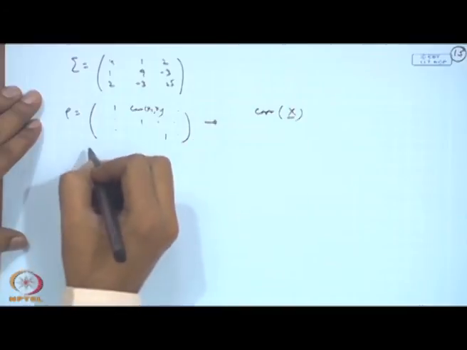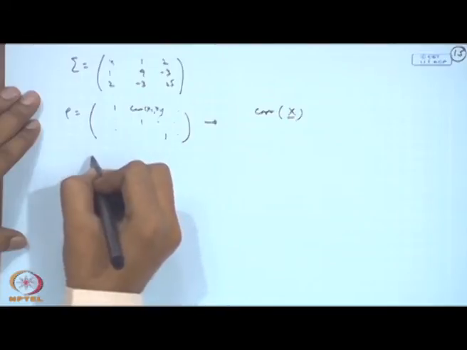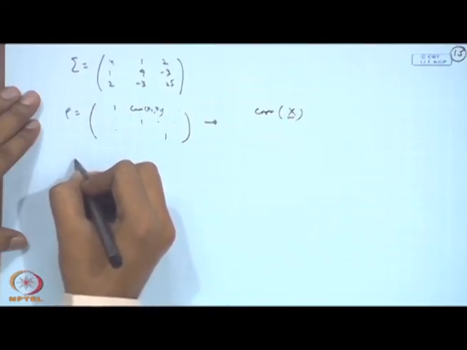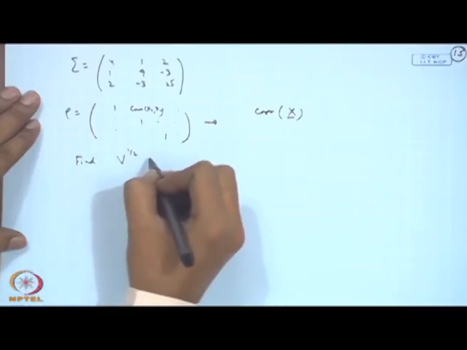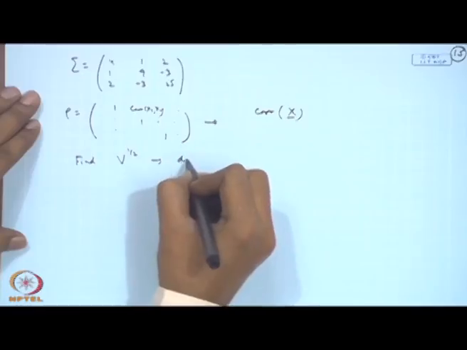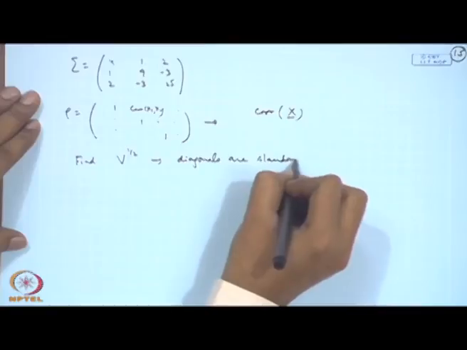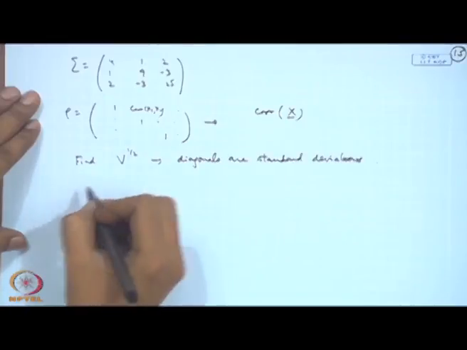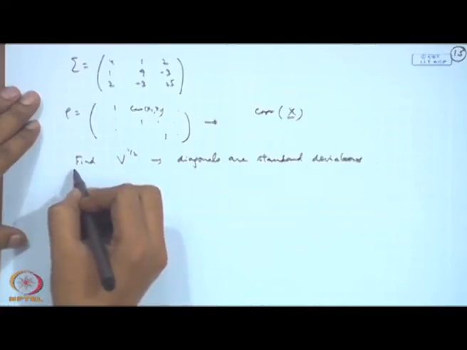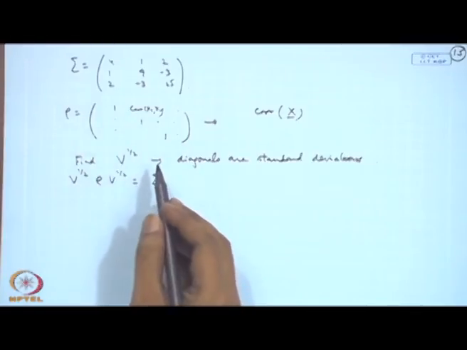Consider, find V half, where the diagonals are standard deviations, and find rho, and also show that V half rho V half is equal to sigma for this particular case.